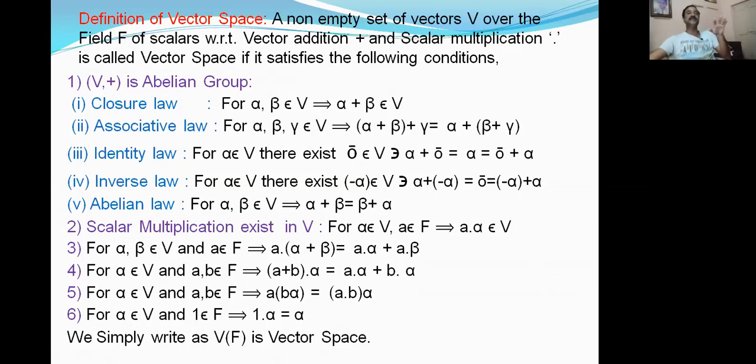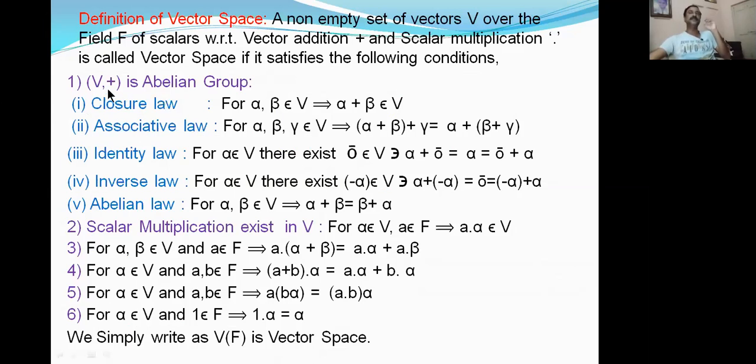For easy understanding, I am clearly mentioning that symbols like alpha, beta, gamma are used as vectors in this complete unit, and for scalars I am using small letters a, b, c, d, e, f. Are you understanding that?